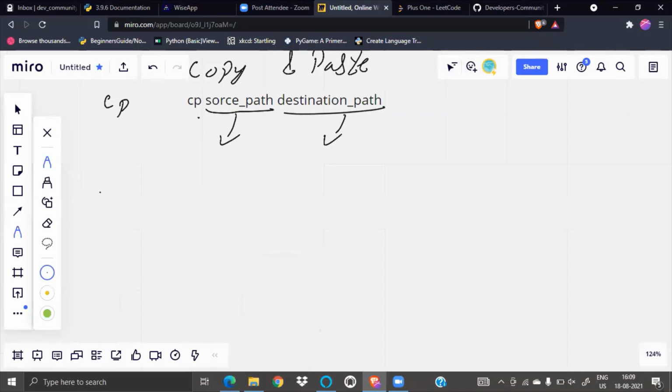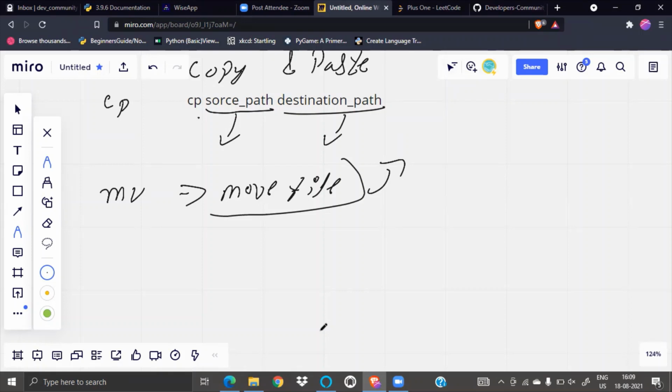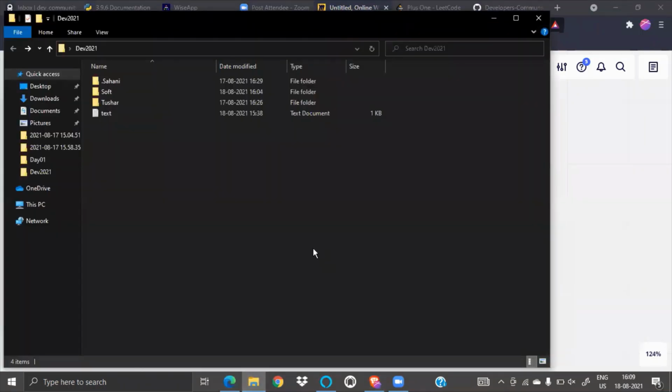Okay, great. Let's see MV. What MV does is move files, and it is similar to CP. Same process, but it does not make a duplicate file. It just deletes the original file and creates a new file there. Let's see. Guys, if anyone has a problem with CP, they can tell me right now. I can repeat that.